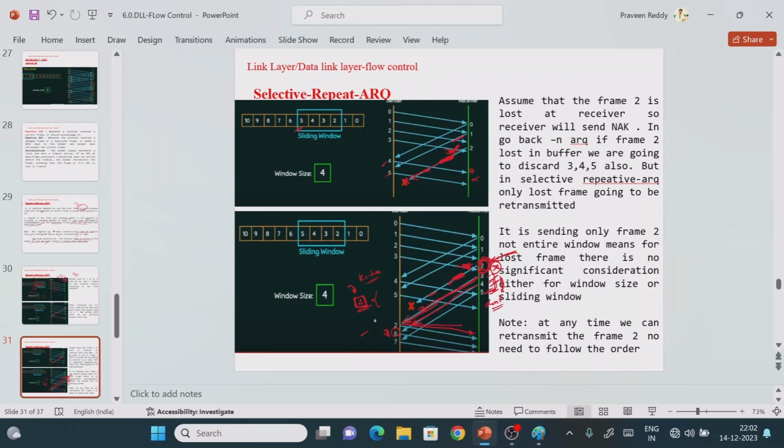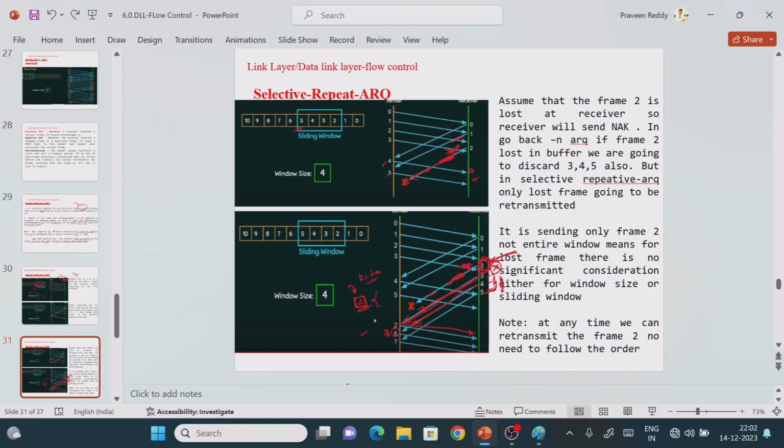See that we are sending only frame number 2. After receiving the next acknowledgement for 4, we are sending one more frame. After receiving the acknowledgement for 5, we are sending one more frame. So this is how the selective repeat protocol will work.